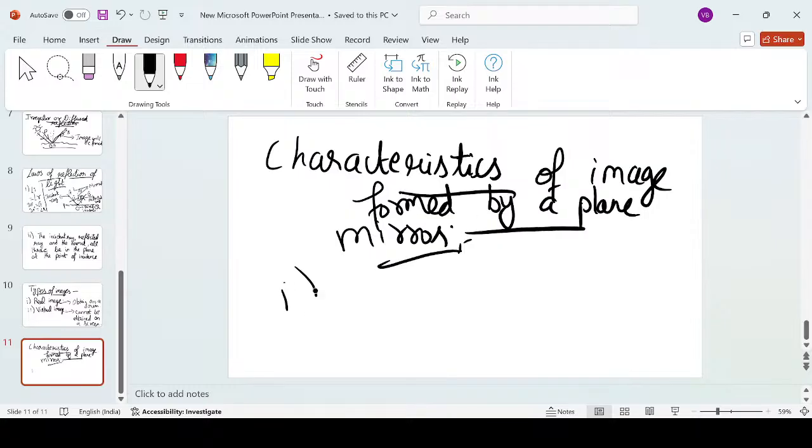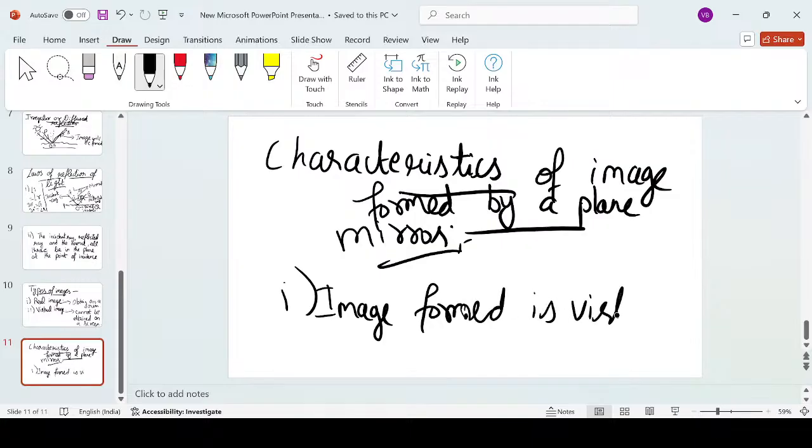Now, very first characteristic, very important. It always forms a virtual image. What does it mean? We cannot obtain it on a screen. We always look inside the mirror only. The image which is formed in a mirror is always behind the mirror, and behind or inside the mirror there is no such screen. So the image formed is virtual. We call it a virtual image. This is the very first property or characteristic of an image formed by a plane mirror.